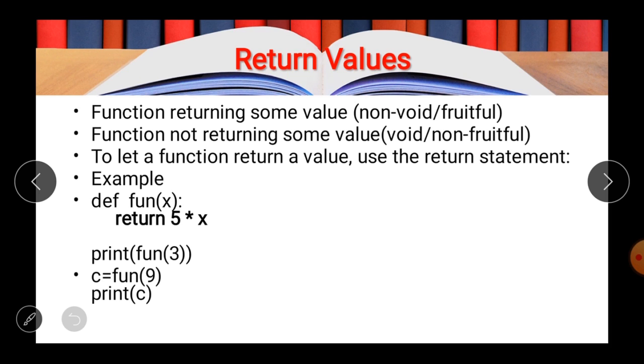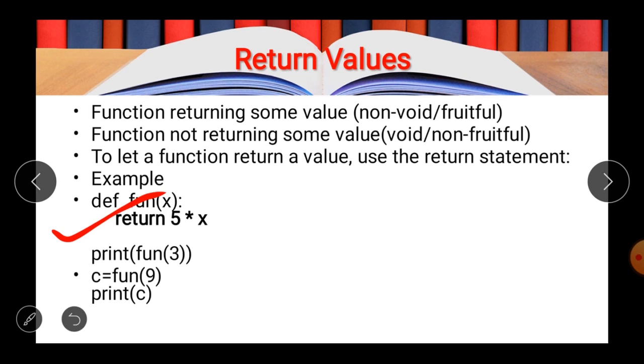In the previous slides that we had seen, if we passed any value, then the result of the calculation was printed in the function itself. But what if we want to print the value or the result outside the function, in the main program, then what should you do? Then the keyword you have to use is the return keyword, as it is written here, return 5 into x.